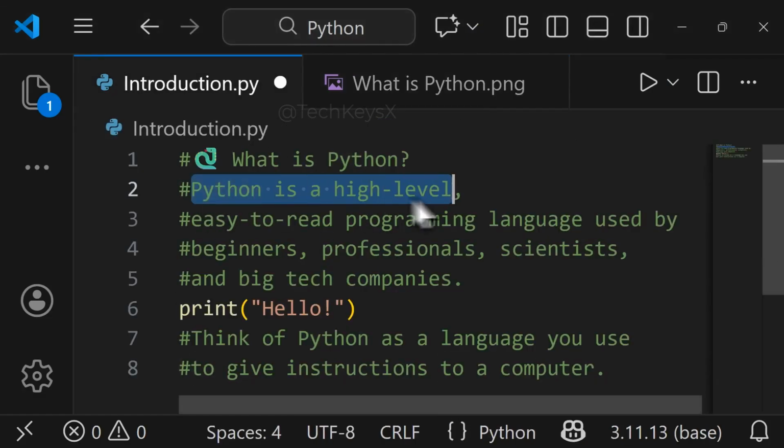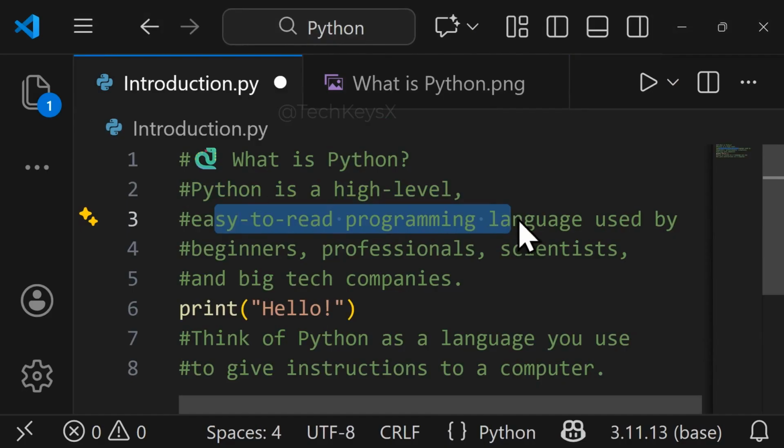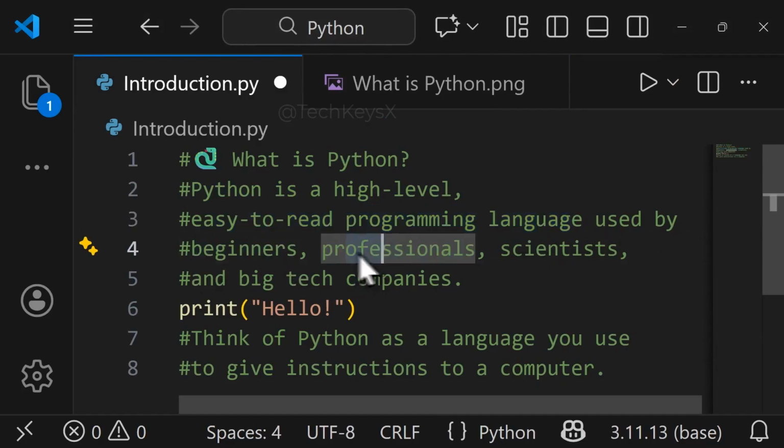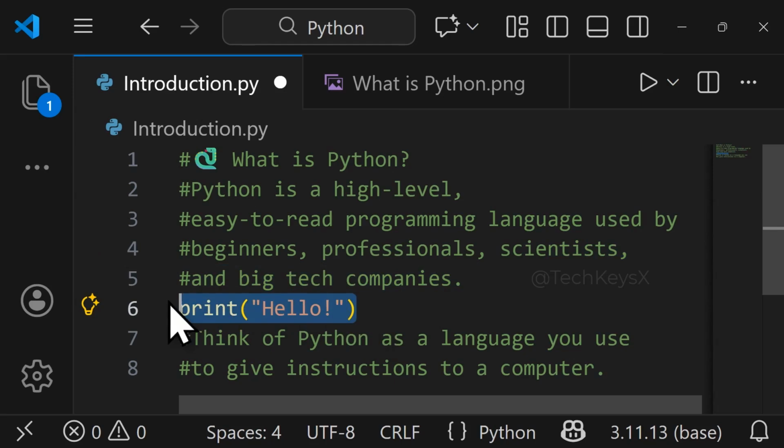Python is a high level, easy to read programming language used by beginners, professionals, scientists and big tech companies. The most famous and easiest first code to write in Python is print hello world. If you are new to programming, you may wonder what it means. Python almost looks like the English language. Anyone can read it, anyone can understand it. The computer reads it and prints the word hello.